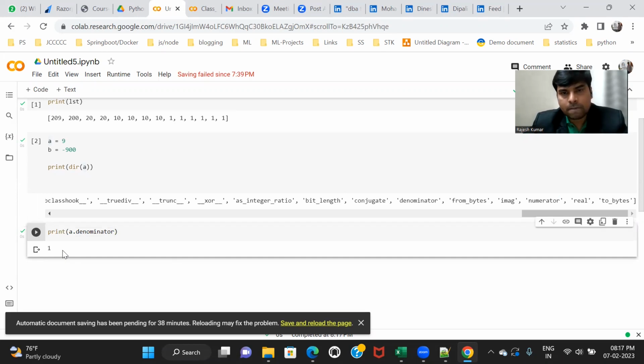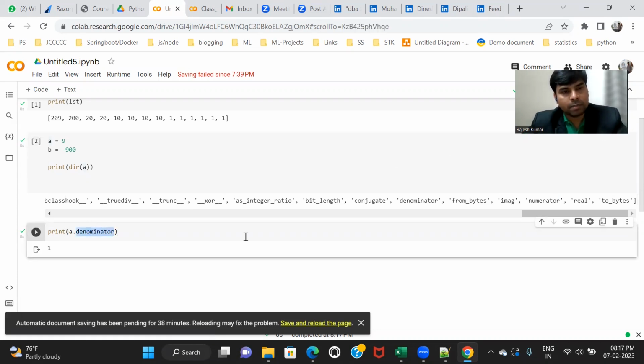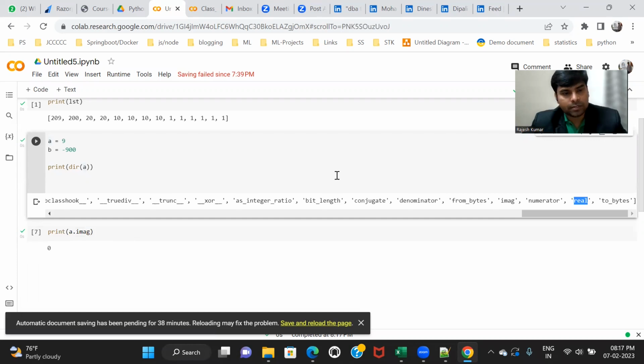Are you getting this? Suppose I want to understand how to represent a as an imaginary part. It's mathematics, you know, the complex number. A complex number has a real part plus an imaginary part. The imaginary part will be 0 here because it's a real number. Suppose I want to get the real number: a dot real, it will be 9.